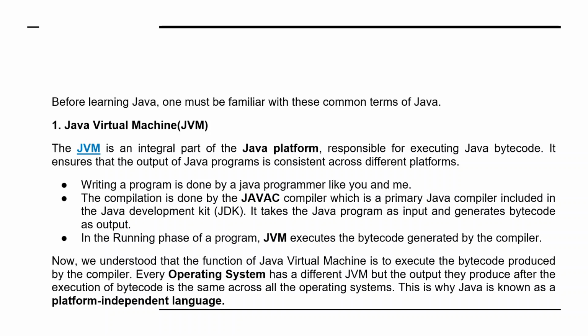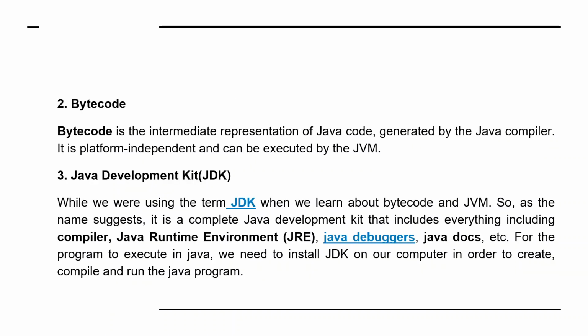which is produced by the compiler. And every operating system has a different JVM, but the output they produce after the execution of the bytecode runs on all platforms. That's why it's called platform independent, right? Then coming to the bytecode: it is an intermediate representation of the Java code. It is generated by the Java compiler. It is platform independent and can be executed by the JVM. Bytecode is platform independent. It does not depend on a platform.